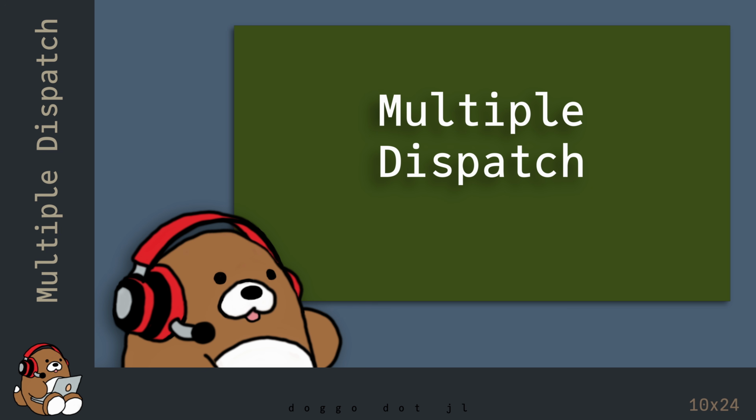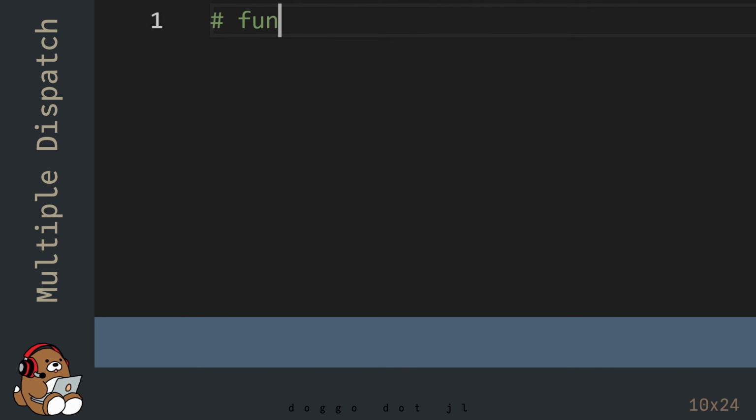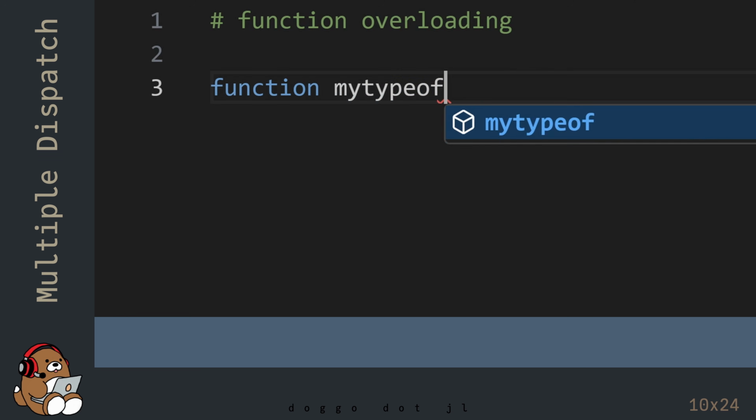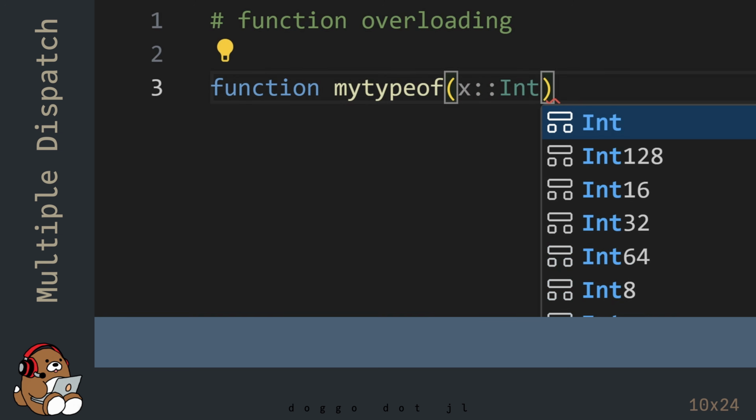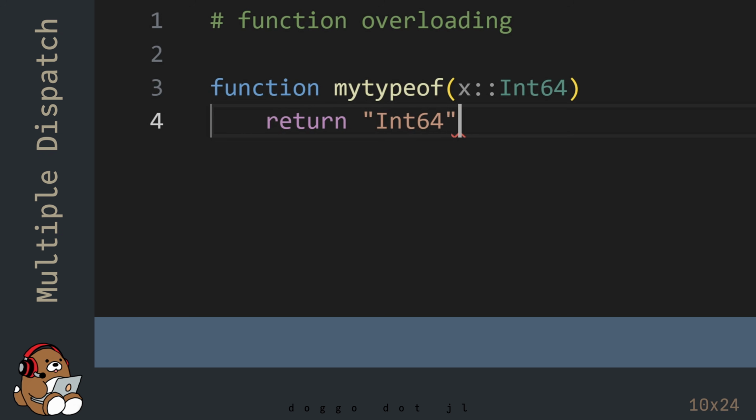One of the features of Julia that sets it apart from other languages is something called multiple dispatch. Let's take a look at an example. I'm in VS Code and I've already created a new .jl file. I've also launched the Julia REPL by using Alt-J, then Alt-O. Let's start by declaring and defining a function named myTypeOf. This function takes a single argument of type Int64 and returns the string Int64.